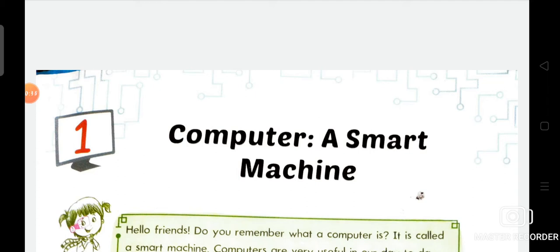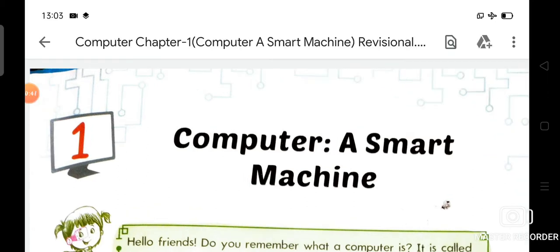So firstly, we are going to start chapter number 1. And I have already explained chapter number first in your class.